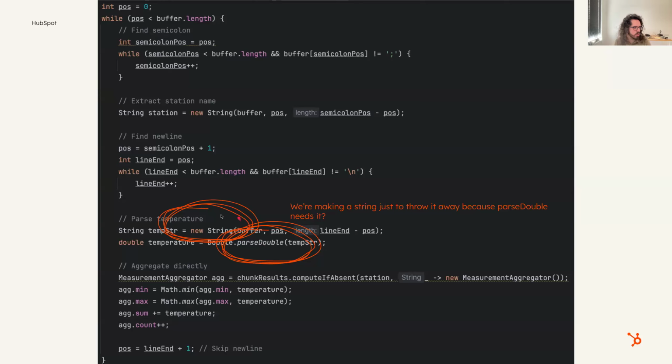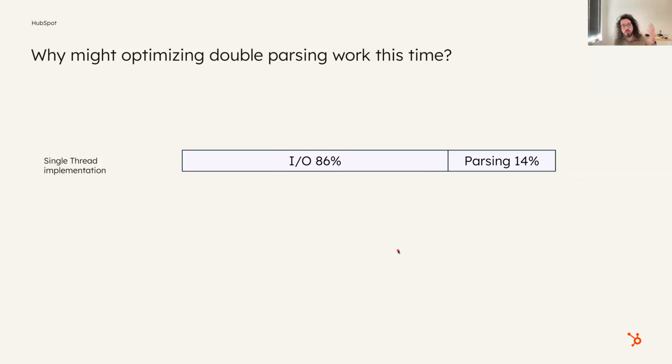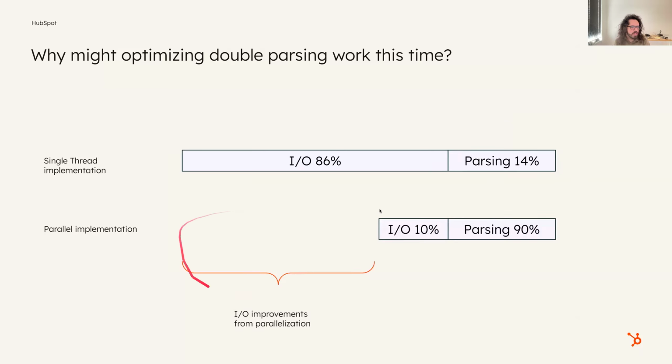This is where the parseDouble is happening: we go through a char array, create a string only to dump it into parseDouble, and then throw that string away. It's a temporary thing. So can we avoid that is the question. We had tried this before, so why do we think it might work this time? Well, in the single thread implementation, the IO was taking like 80% of our time, and the parsing was only 14%. So improving that small area wasn't giving us a big gain. But now that we've improved the IO, suddenly the parsing is the big bottleneck, and so any improvement in the larger area is now going to result in something significant.